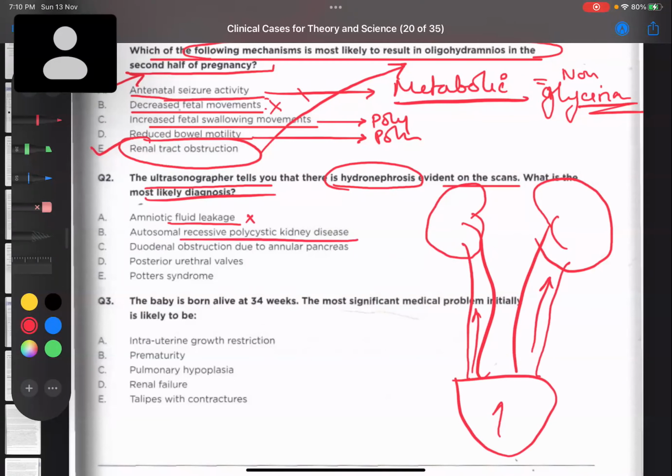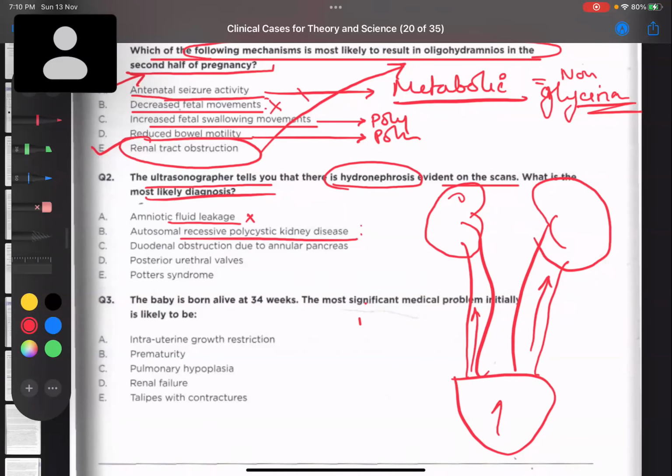Autosomal recessive polycystic kidney disease, that is absolutely a genetic disorder. It is not associated with any other things, and there will be multiple cysts. Mostly it is seen after the first or second decade of life. Duodenal obstruction due to annular pancreas, that means a GIT obstruction, can it lead to hydronephrosis?